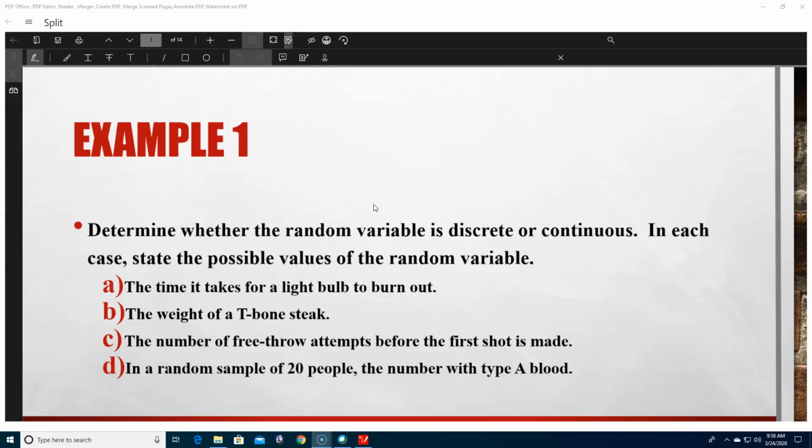Determine whether the random variable is discrete or continuous. In each case, state the possible values of the random variable.